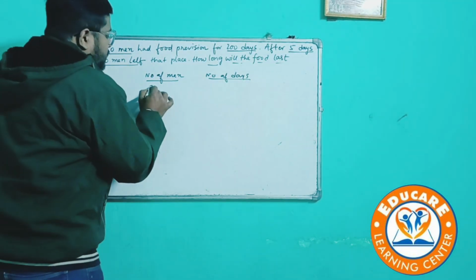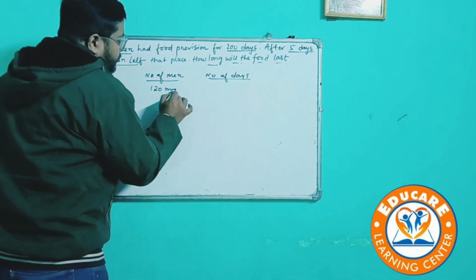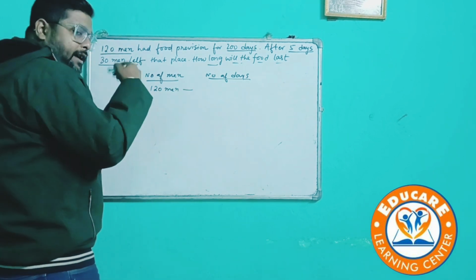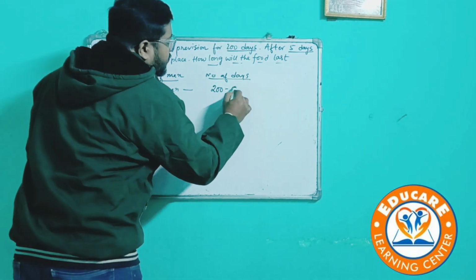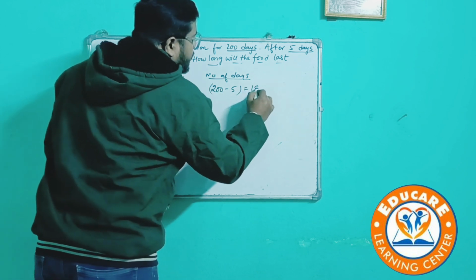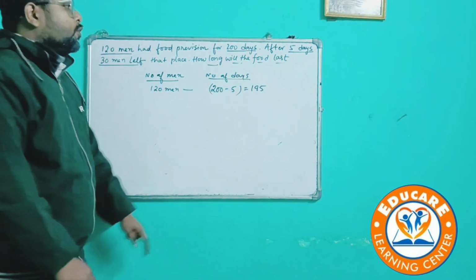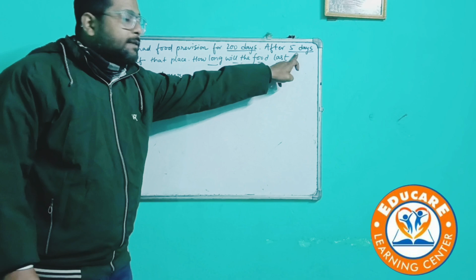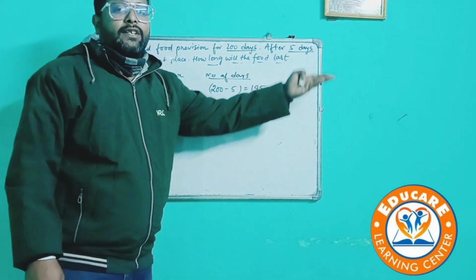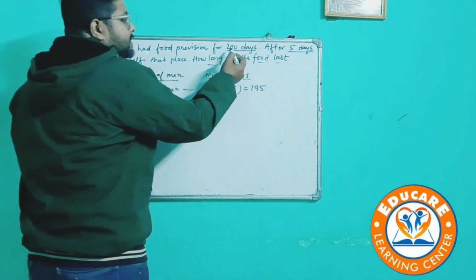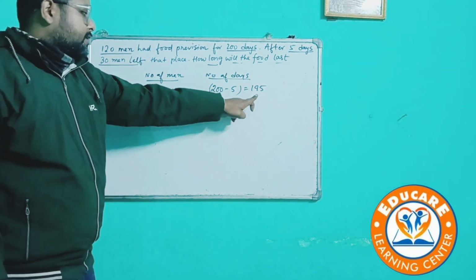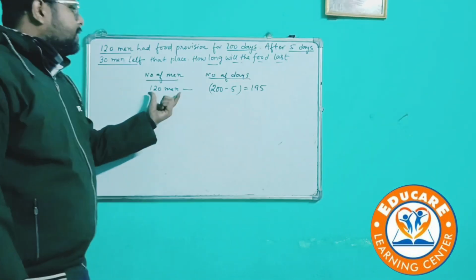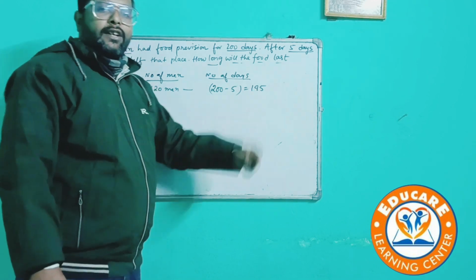So we can write 120 men can be fed 200 minus 5, that is 195 days. Whenever this sort of concept is given, after 5 days or after 10 days, we always tend to subtract the days and put it in the equation. So we can say 120 men can be fed 195 days.